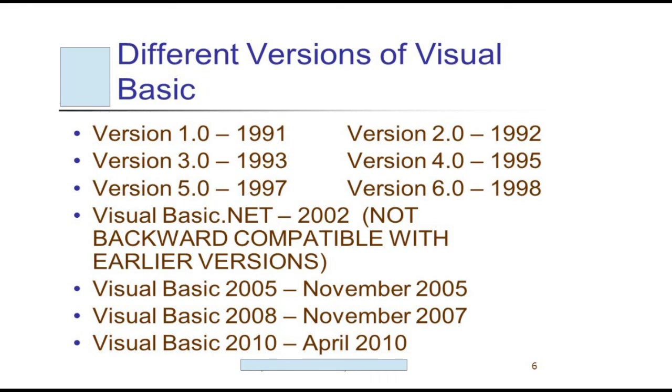So Visual Basic is a user-friendly programming language to develop GUI window applications. Visual Basic is an event-driven programming language first released by Microsoft in 1991. Here are the different versions of Visual Basic. Version 1.0 was released in 1991, version 2.0 was released in 1992, and so on. Here we are discussing version 6.0, which was released in 1998, and Visual Basic 2010 is the latest version, which was released in April 2010.